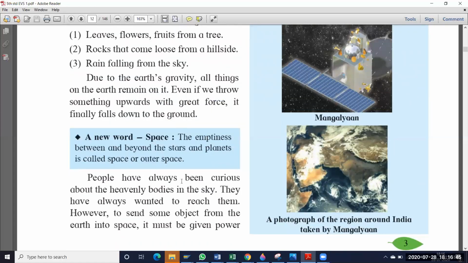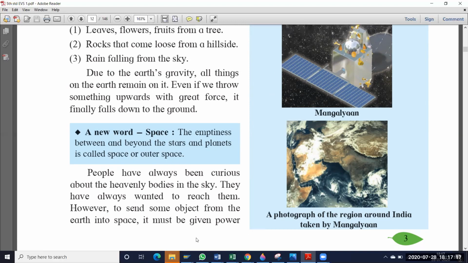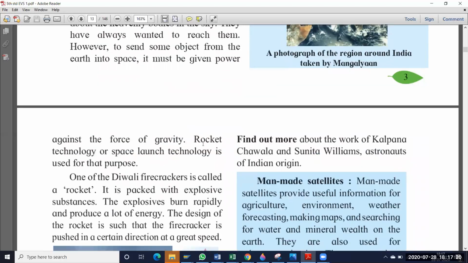People have always been curious about the heavenly bodies in the sky. Okay, so we all are very interested in the sky. What is happening in the sky, how the moon is there, how the sun is there. We are very excited and ready to know all about the sky, about space. They have always wanted to reach them. If it is possible, we are all ready to go to space. However, to send some object from the earth into space, it must be given power against the force of gravity. Rocket technology or space launch technology is used for that purpose.